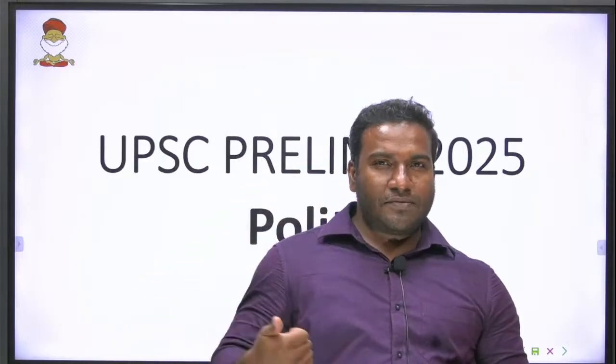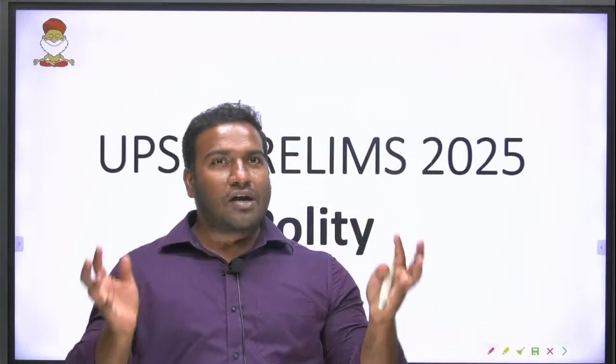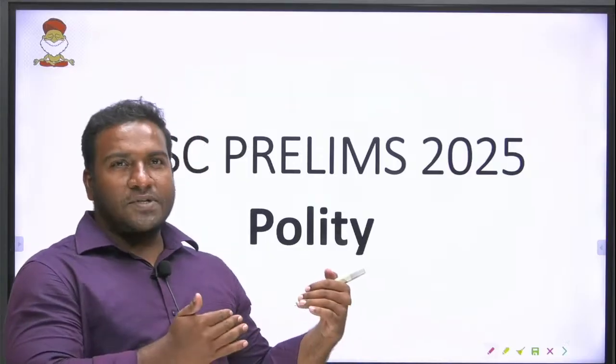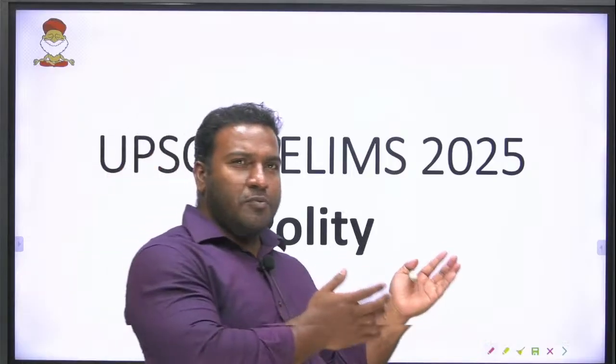Once you complete that, spend some time on current affairs. In your current affairs, see what has happened to that article. Say for example you are studying Article 19, freedom of speech and expression. Now compare what is currently going on with freedom of speech and expression. Say internet shutdowns. There is a Supreme Court judgment going on for frequent internet shutdowns. That is associated with Article 19, freedom of speech and expression.